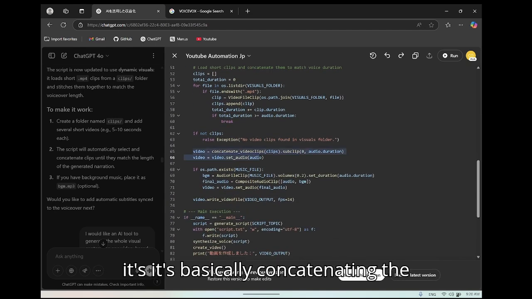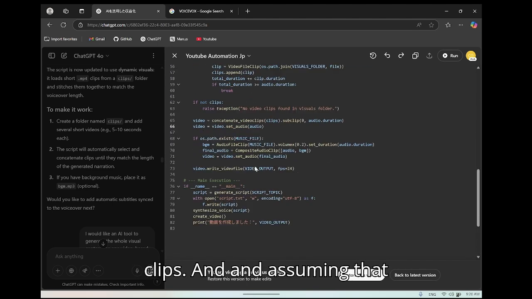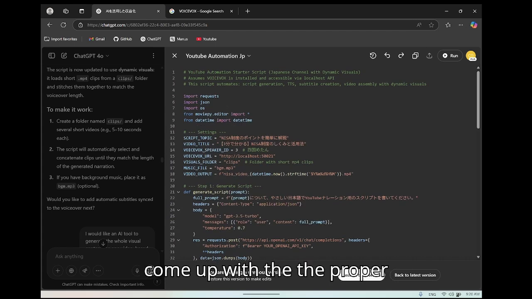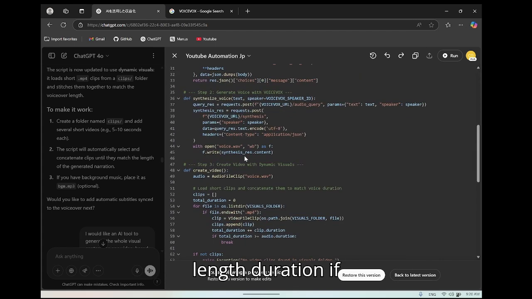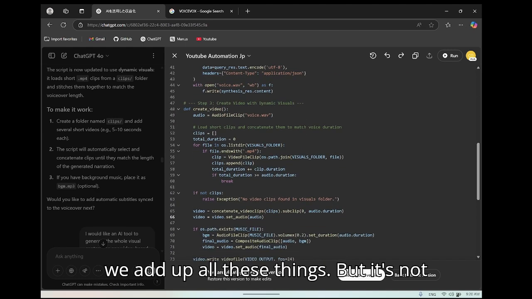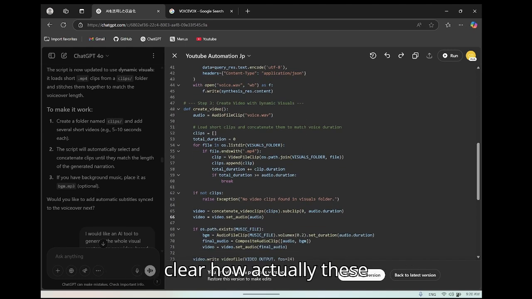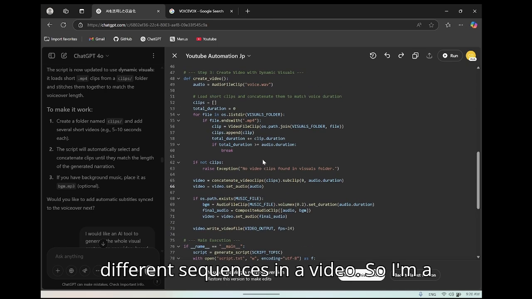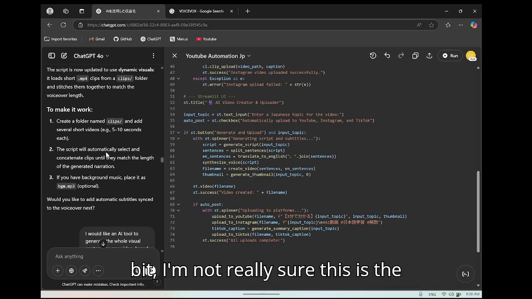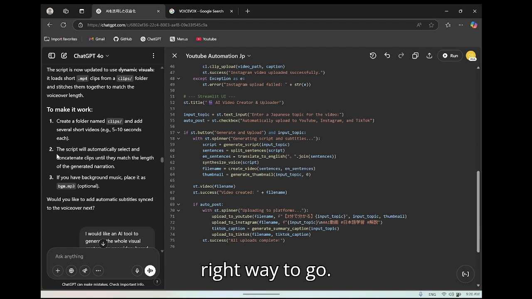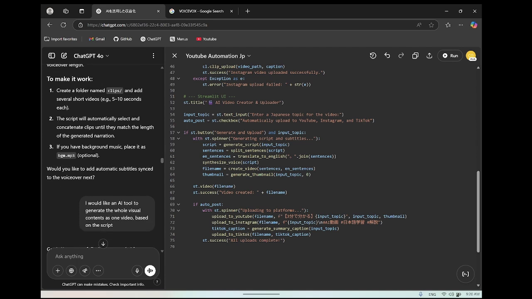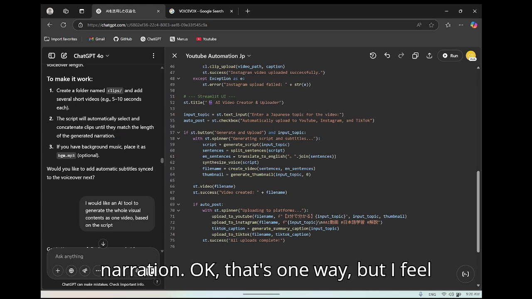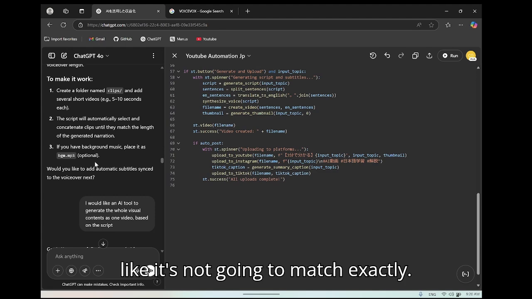Somewhere, but it's basically concatenating the clips and assuming that a video will come out with the proper duration if we add all these up, but it's not clear how these clips match the different sequences in the video. I'm not really sure this is the right way to go. They concatenate the clips until they match the length of the generated narration. Okay, that's one way, but I feel like it's not going to match exactly.